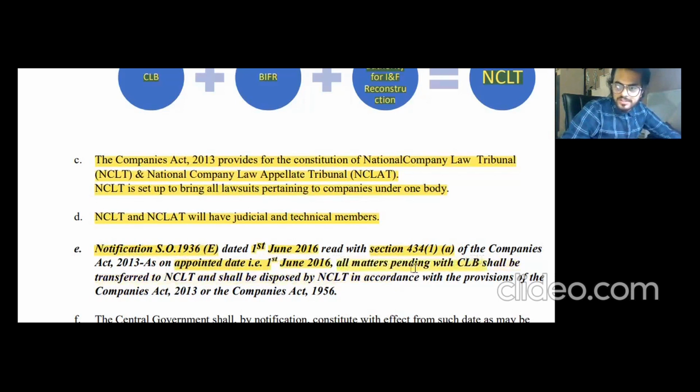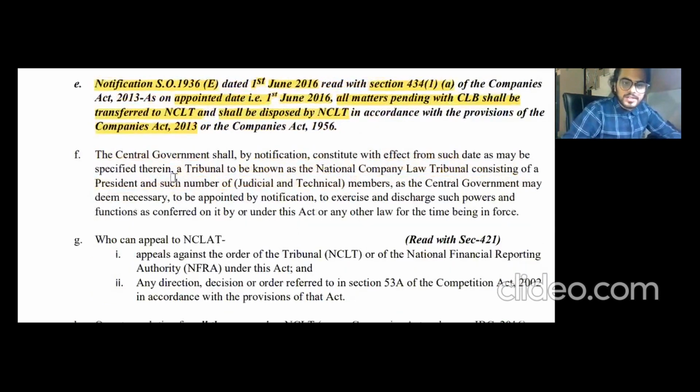Notification SO 1936 gives the appointed date, that is 1st June 2016. All matters pending with CLB shall be transferred to NCLT and shall be disposed of by NCLT in accordance with the provisions of the Companies Act 2013. The central government shall, by notification, constitute with effect from such date as may be specified therein a tribunal, here meaning NCLT, consisting of a president and such number of judicial and technical members.